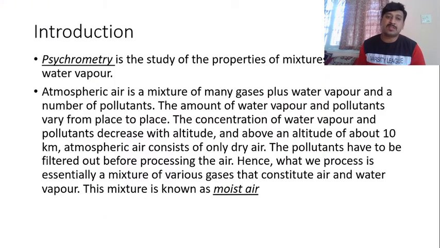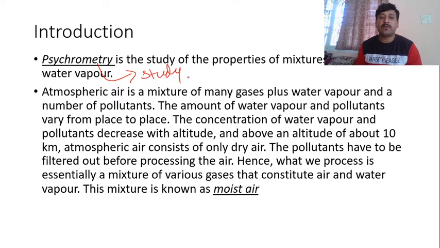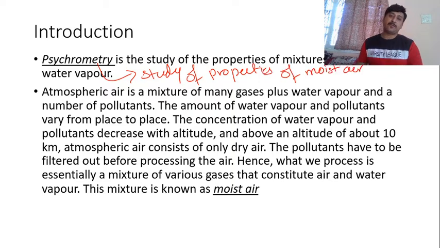So what is psychrometry? It is a study of properties of mixtures of air and water vapor, a combination of air and water vapor. The properties of those things are called the study of psychrometry. Atmospheric air is a combination of all the gases, pollutants, all the things. So removing that, psychrometry is the study of properties of moist air. Study of properties of moist air.